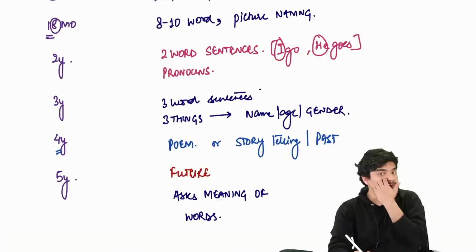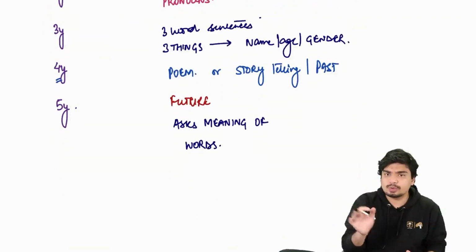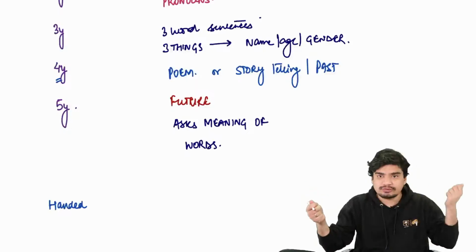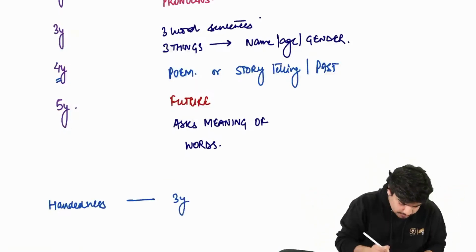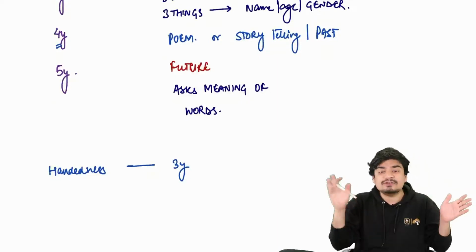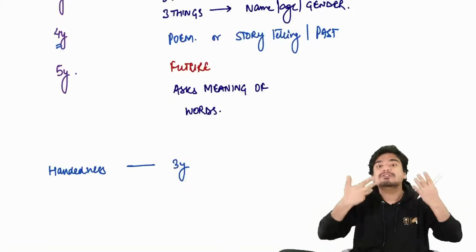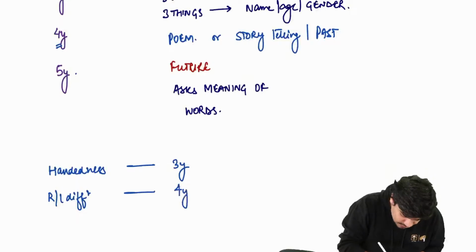Child also asks meaning of words. All right. Apart from this, there are 2-3 simple milestones which I want you to remember. Handedness, whether you're a righty or a lefty, comes at 3 years of age. Then there's right-left differentiation, that this is right side, this is left side. Obviously, this will come after handedness. So right-left differentiation comes at 4 years of age.